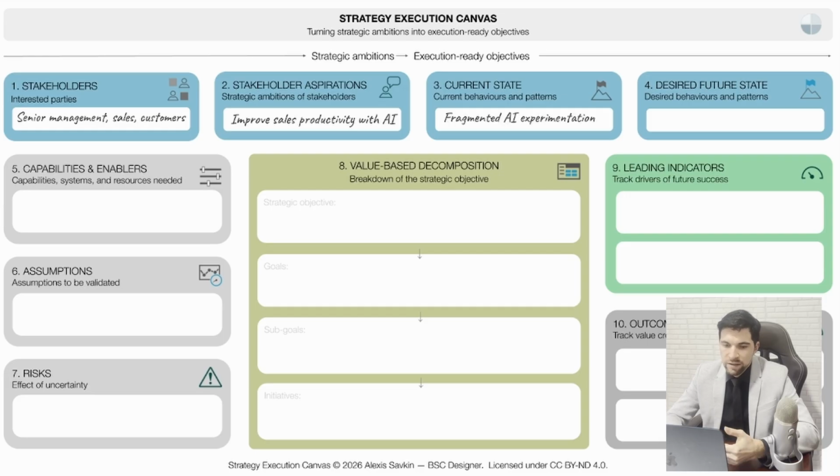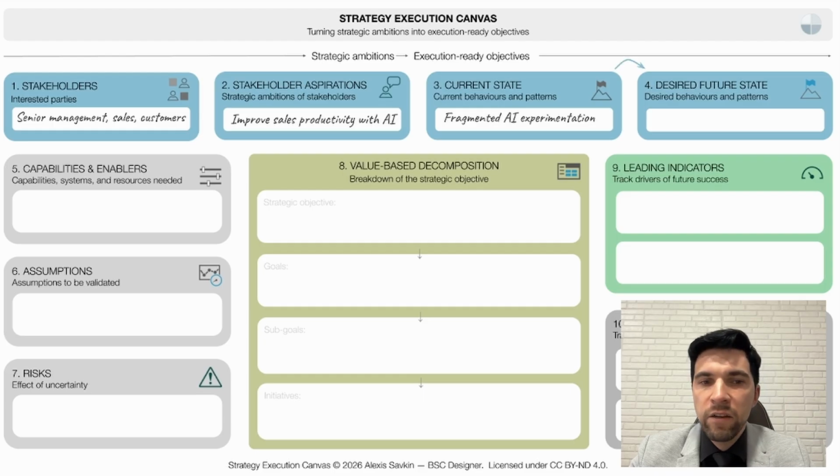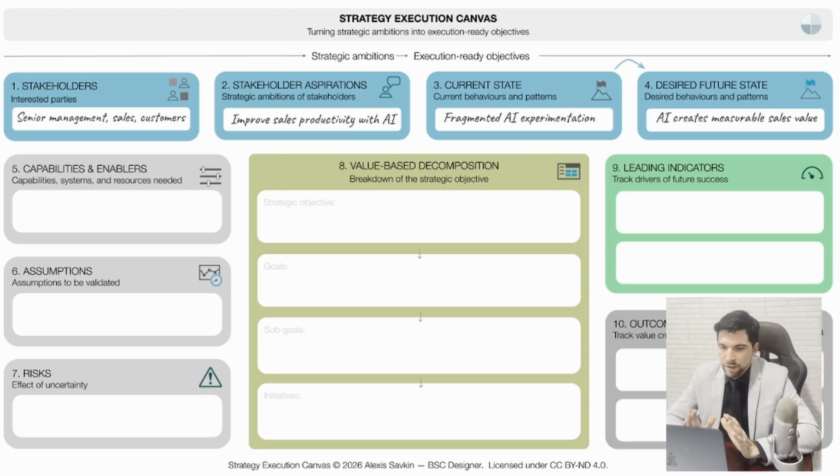Next, we describe the current situation. In many companies today, AI initiatives are fragmented. Teams experiment with different tools, but these experiments rarely translate into clear value for stakeholders. Then, we define the desired future state, including the new behaviors and outcomes we want to see. In this example, the future state is simple. AI creates measurable sales value. Defining the current and desired future states gives us a solid basis for discussing how we work with stakeholders' aspirations.